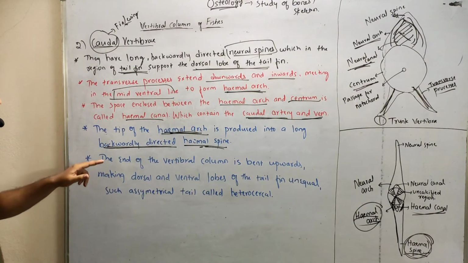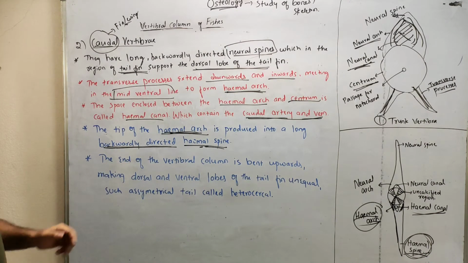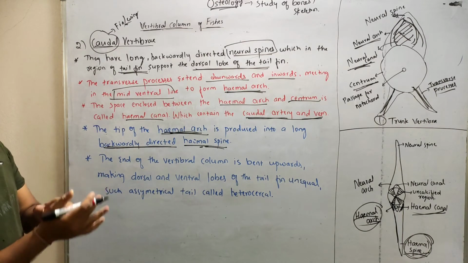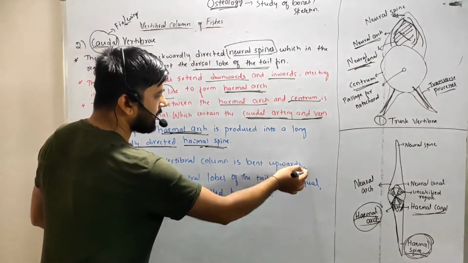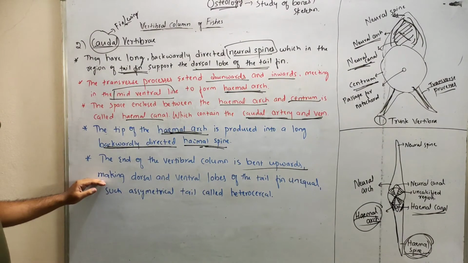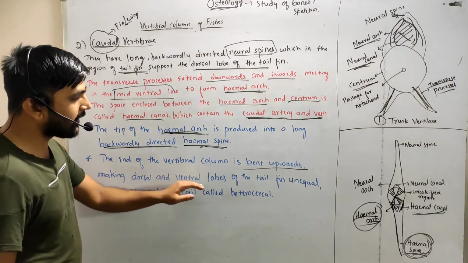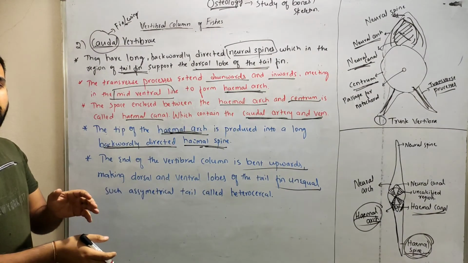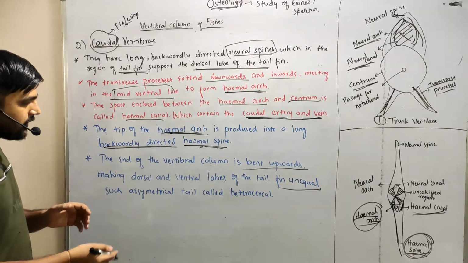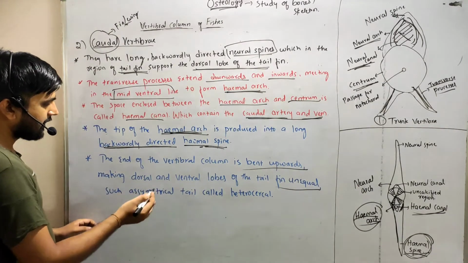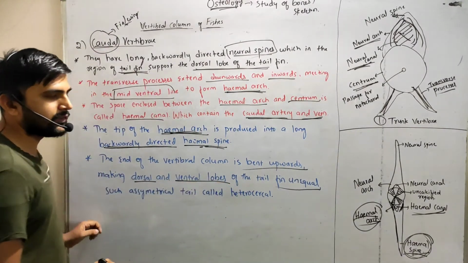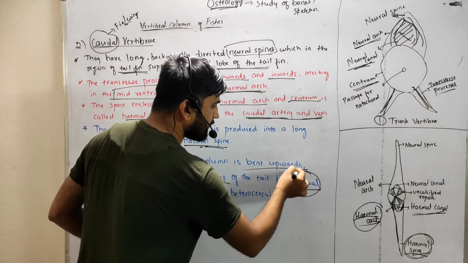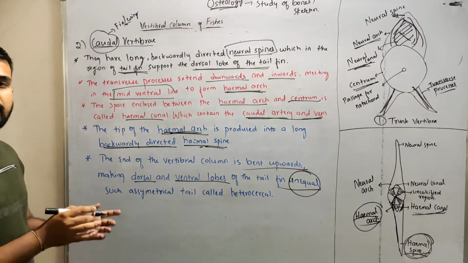And the next point is the end of the vertebral column. The end of the vertebral column in fishes is bent upwards, slightly, making the dorsal and ventral lobes of the fin unequal. Due to the bending of the vertebral column, the dorsal and ventral lobes of the tail fin change slightly, so the tail fin becomes unequal.